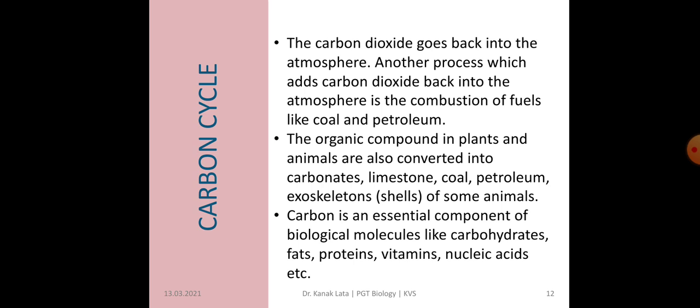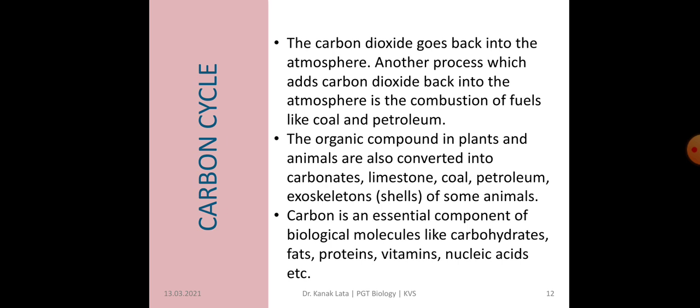But whenever we burn fuels like coal and petroleum, combustion also releases carbon dioxide, which goes into the atmosphere. The organic compounds in plants and animals are also converted into carbonates that contain carbon, limestone that also contains carbon, coal, petroleum, and the exoskeleton, that is the cells of some animals.